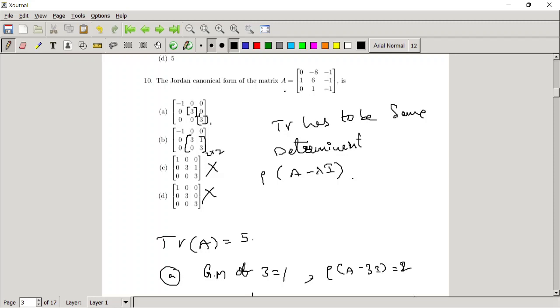Then I don't have to do this splitting factorization. You simply check the minimal polynomial, and there are many ways you can check. Because it is diagonalizable, the algebraic multiplicity and geometric multiplicity will be the same. Yes, it has to be the same. Okay, thank you.